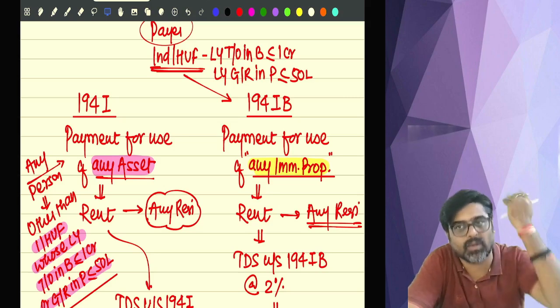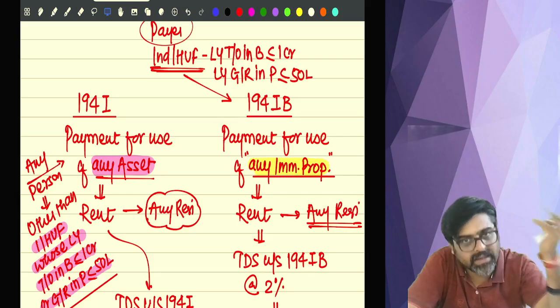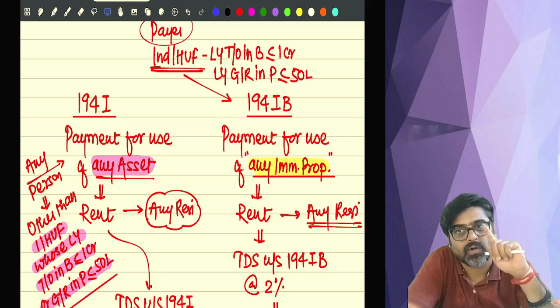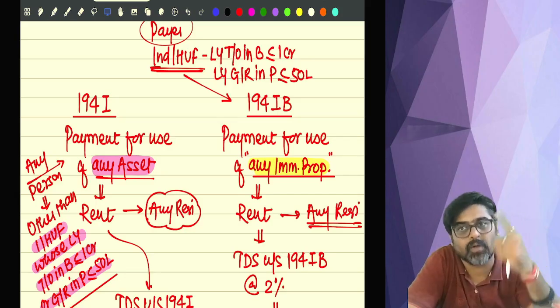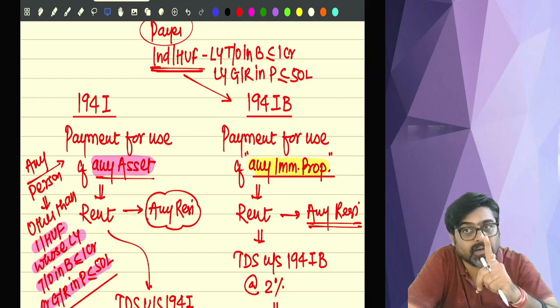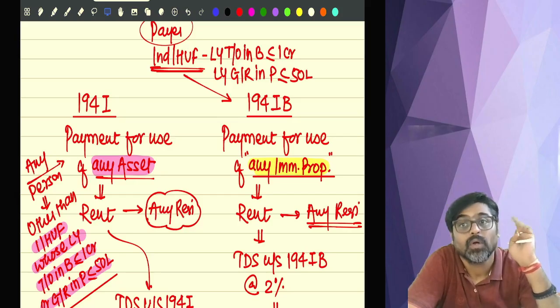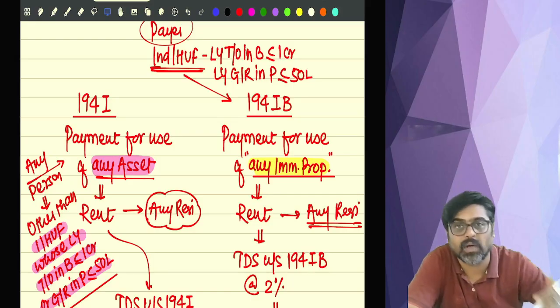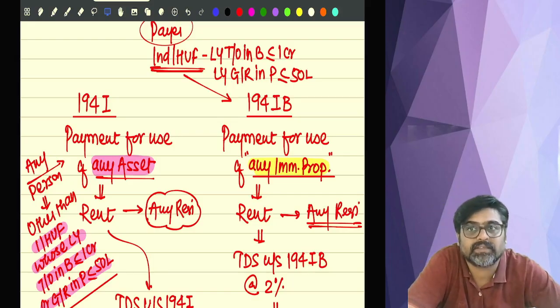So in that case, whatever the rent for the last month, that entire rent will become your TDS. Don't pay a single rupee of rent for the month of March. Full rent of March month, 1 lakh, deduct as TDS and deposit to the government. Understood everyone? Now pay attention.